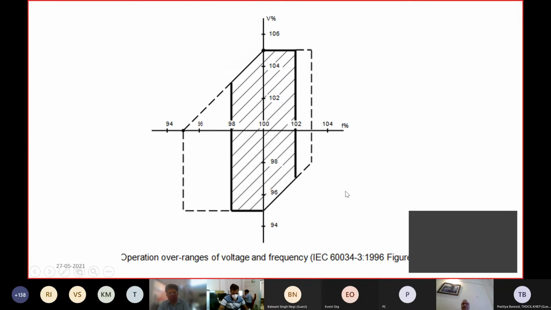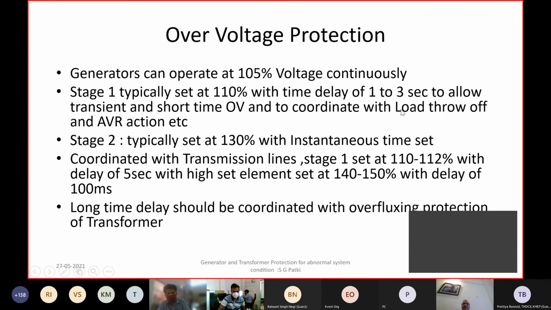This figure is only giving the voltage and frequency, how they are coordinated.